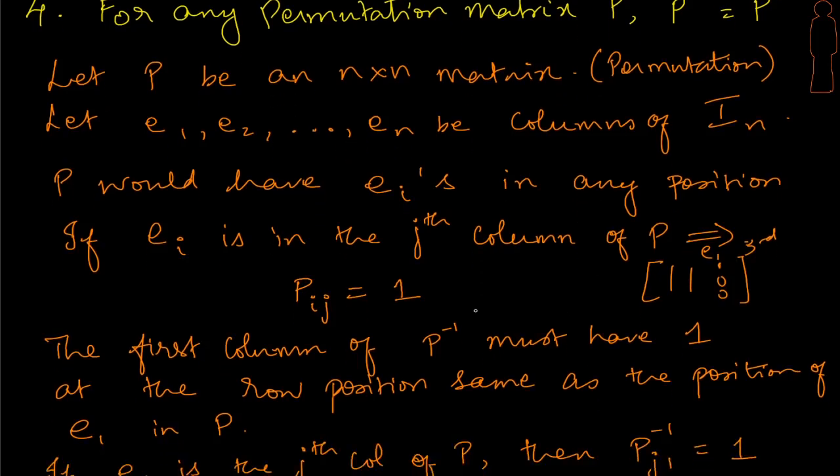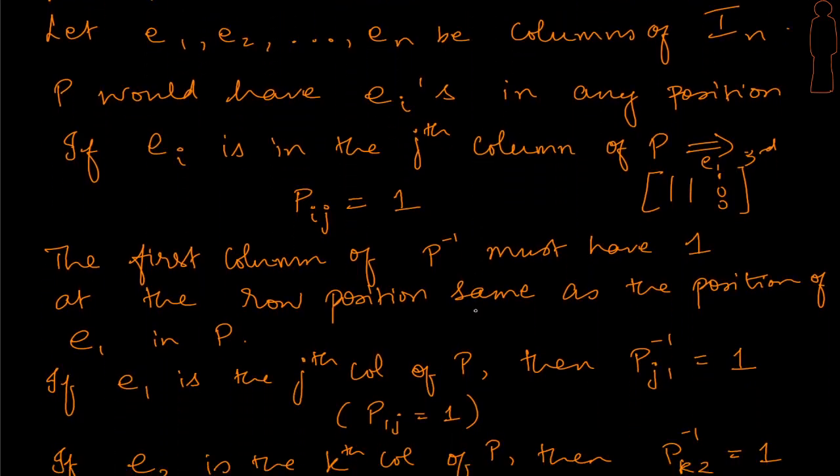Okay, let's move ahead. The first column of P inverse must have a 1 at the row position same as the position of E1 in P. How did we arrive at this? Look at the column picture of multiplication. We know that P times P inverse has to give us I. What's the first column of I? 1 followed by n minus 1 zeros.